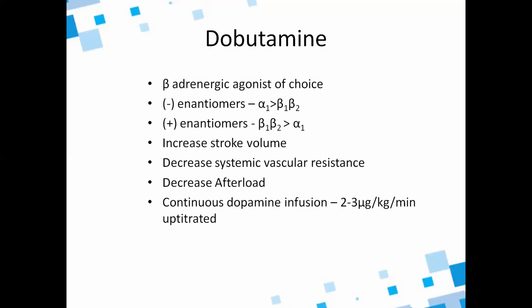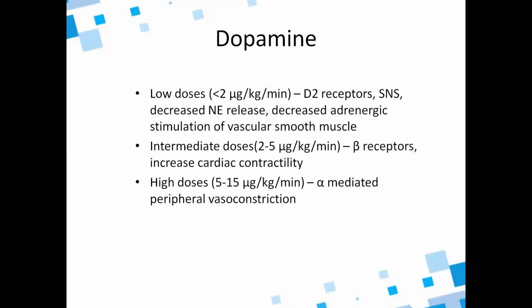Dobutamine is the beta adrenergic agonist of choice, and it increases the stroke volume, decreases the systemic vascular resistance and decreases the afterload. How is it given? Continuous dopamine infusion 2 to 3 micrograms per kg per minute, up-titrated. Dopamine and dobutamine are the same.